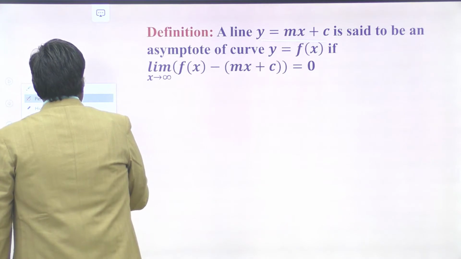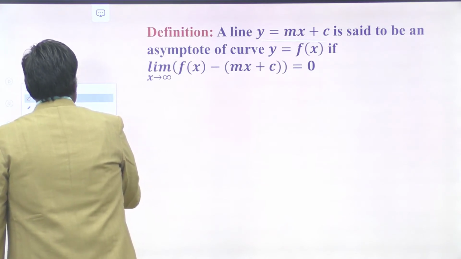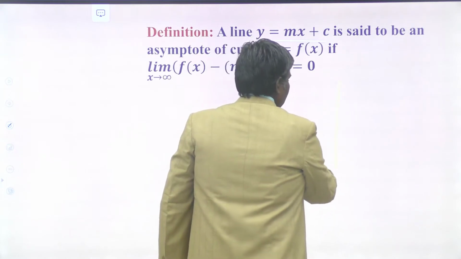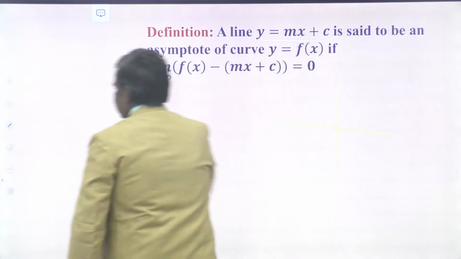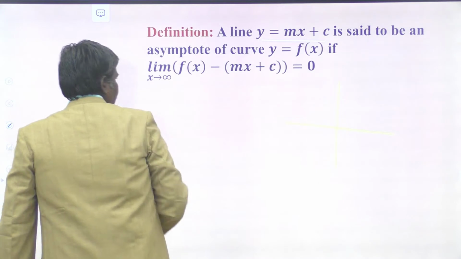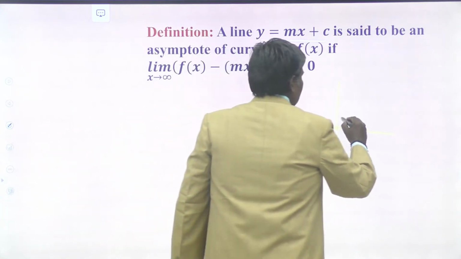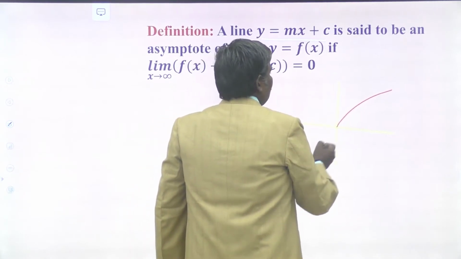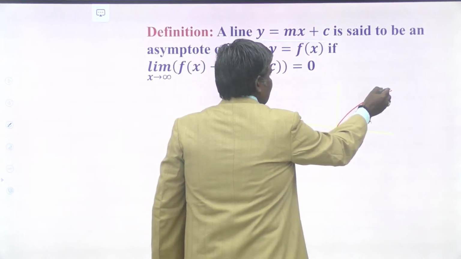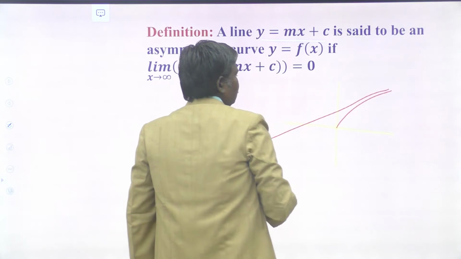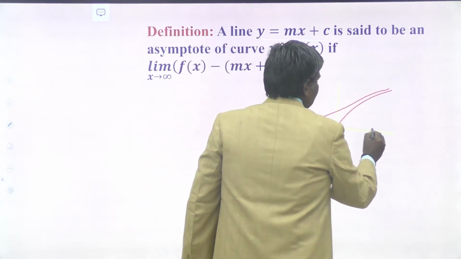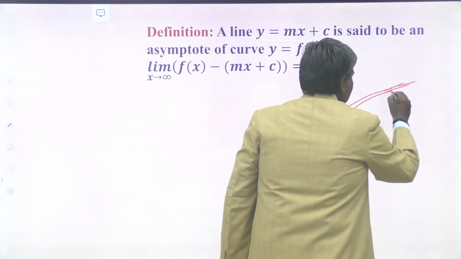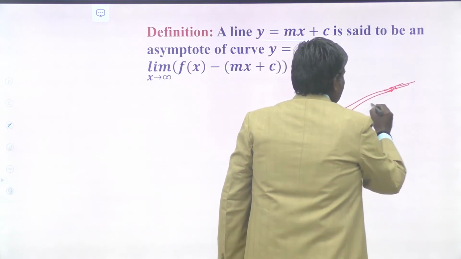Suppose your curve is in this manner. We are drawing a line y equal to mx plus c which becomes an asymptote to this curve. That means as x approaches infinity, the difference between these two curves becomes 0.